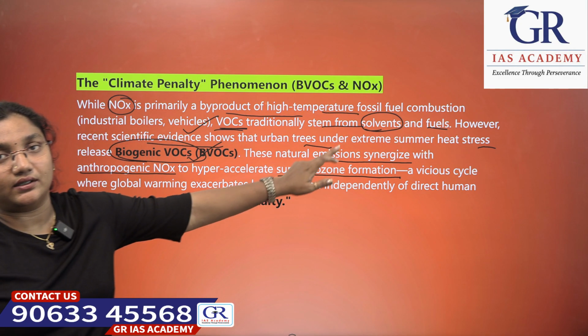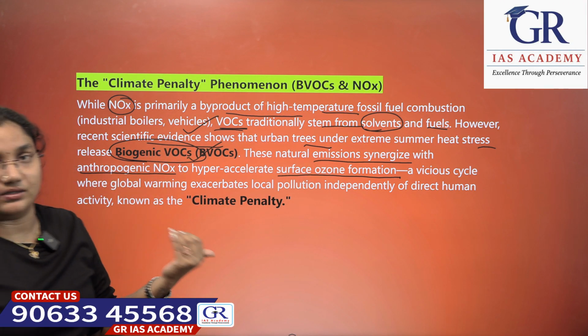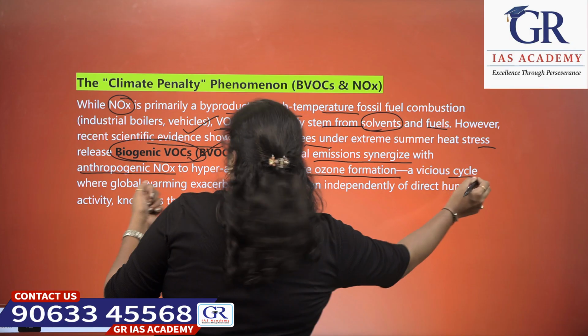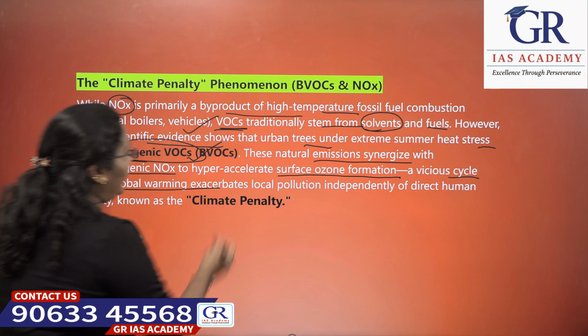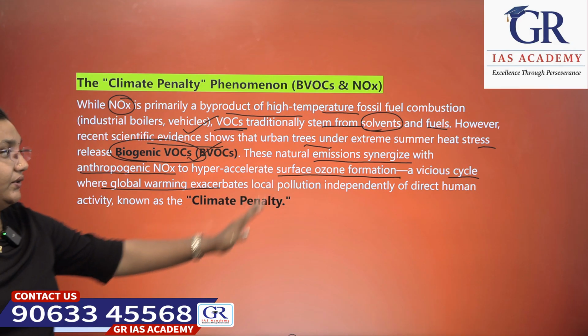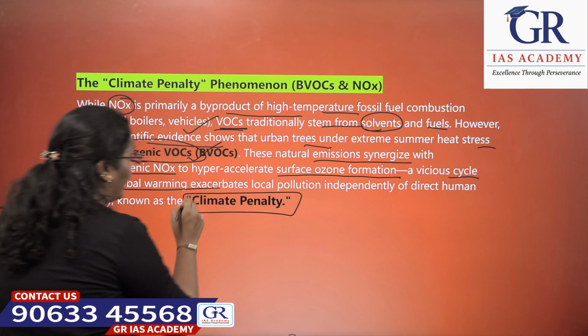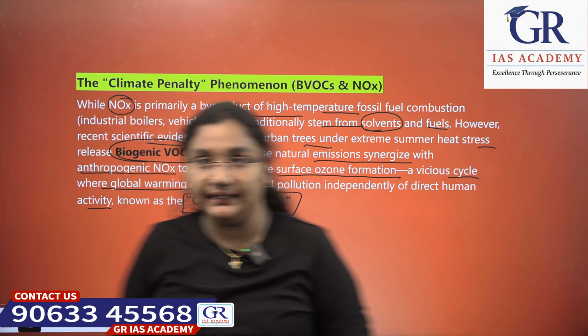This is the main reason for the formation of tropospheric ozone, a vicious cycle where global warming exacerbates local pollution independently of direct human activity, known as the climate penalty.